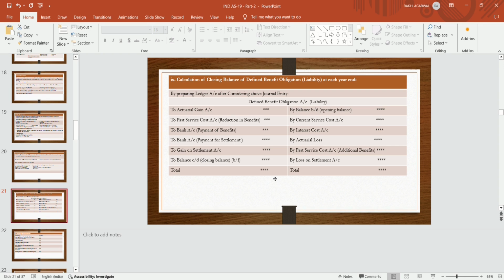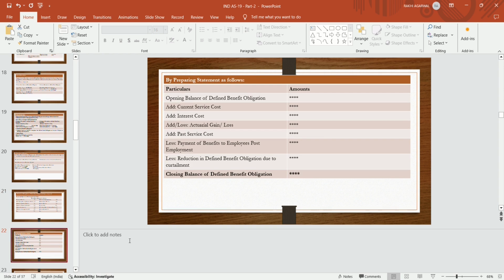So this is how the ledger is created for defined benefit obligation, and in statement form also we can prepare it.